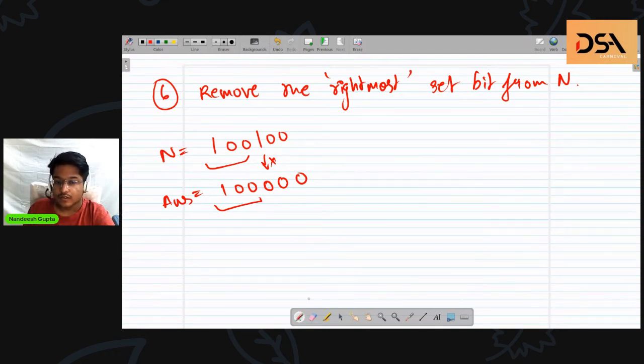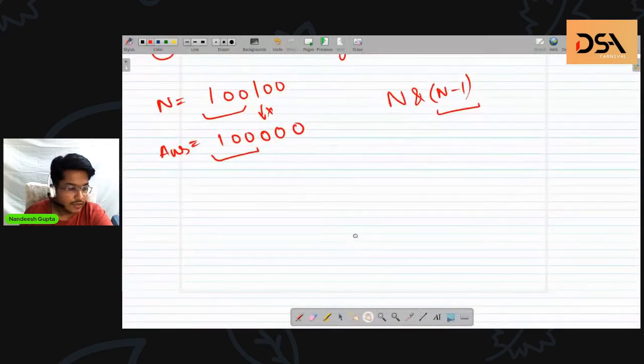So the answer for this is actually n and n minus 1. Not very intuitive or natural, I would say. So how did we get up till here, n and n minus 1? First of all, let's focus on the second part, which is n minus 1. What does n minus 1 mean in terms of binary representations?